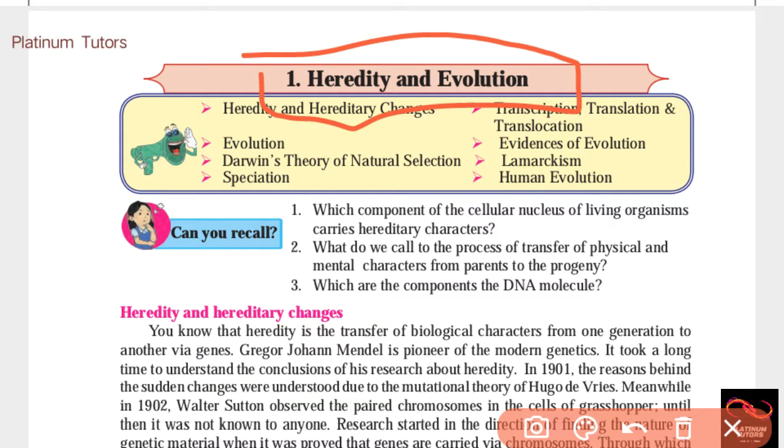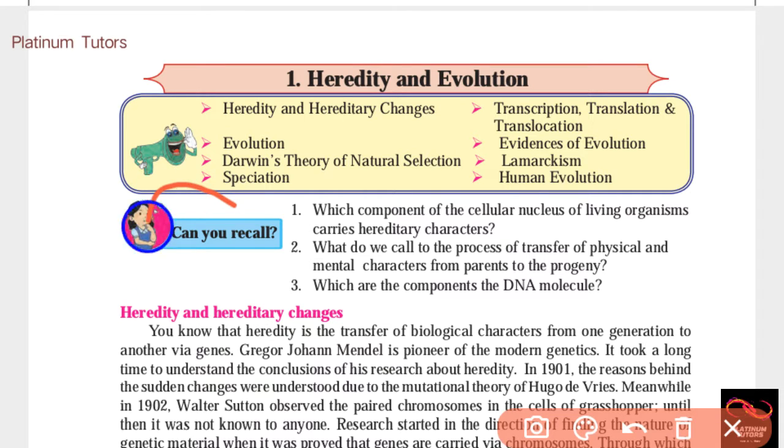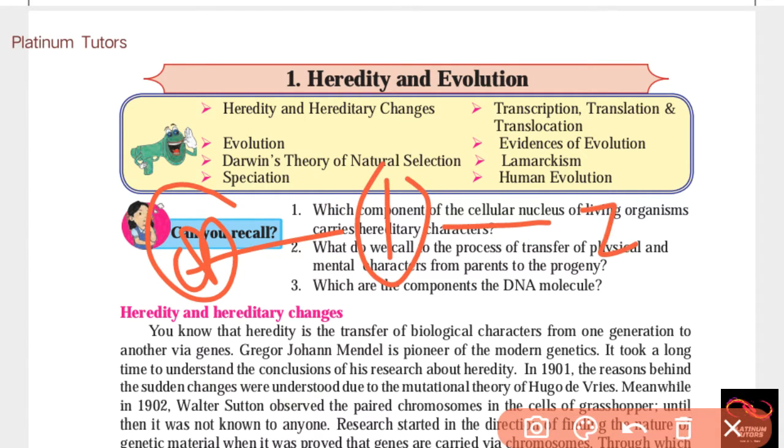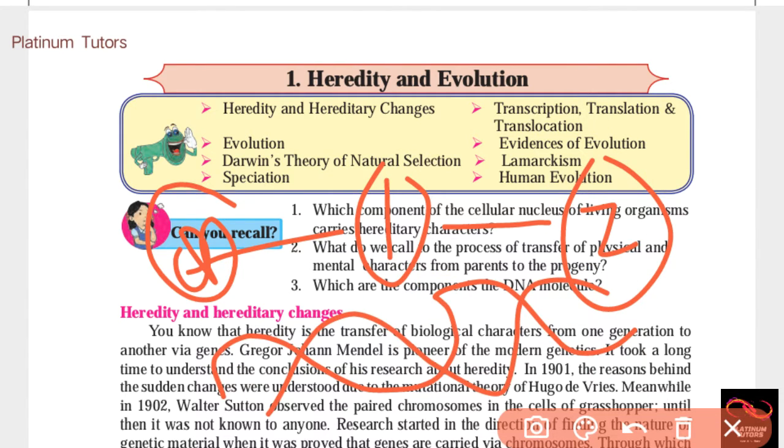So the answer is, heredity is nothing but the transfer of some biological characters. Heredity is a transfer of some biological characters from one generation to another generation via genes.